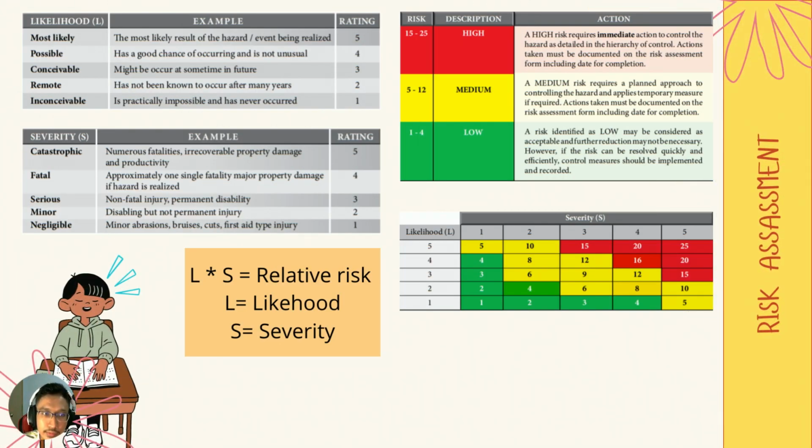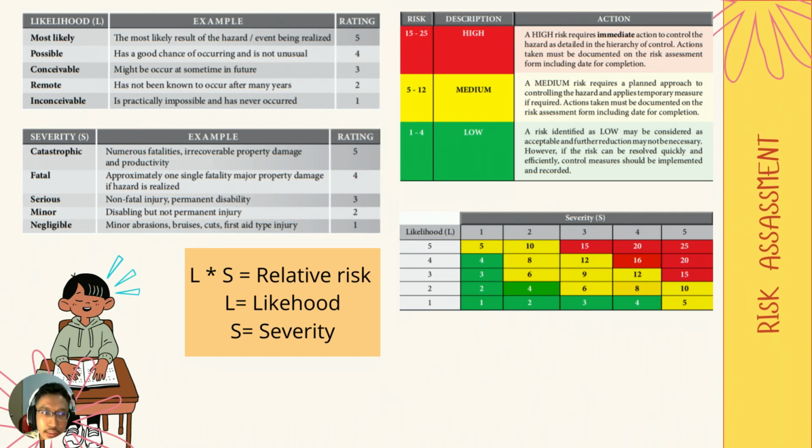So for the relative assessment, we need to calculate the relative risk with the likelihood times severity. So for likelihood, we start with the highest, that is the most likely, that is the result of hazard being realized. Then it's possible, that is a good chance of occurring and it's not unusual. And then next is conceivable, that might occur at some time in future. Proceed with remote, that has not been known to occur after many years. And the last one is inconceivable, that is practically impossible and never occurred.